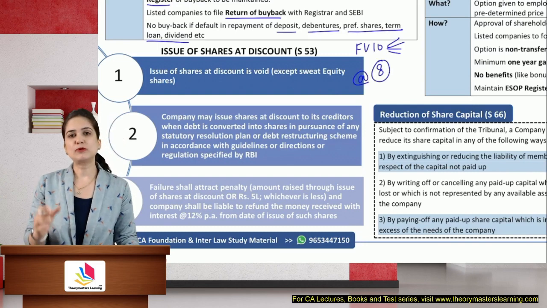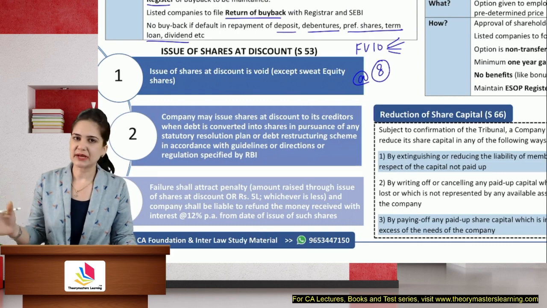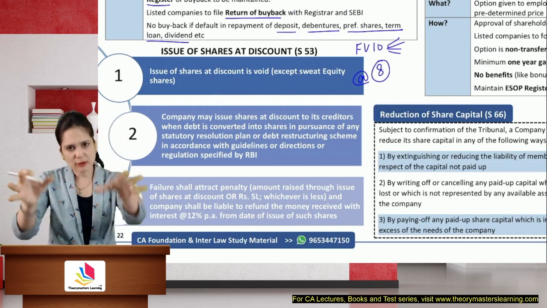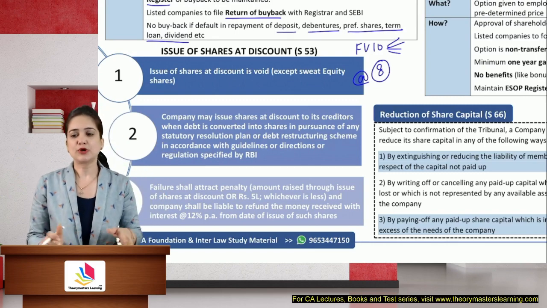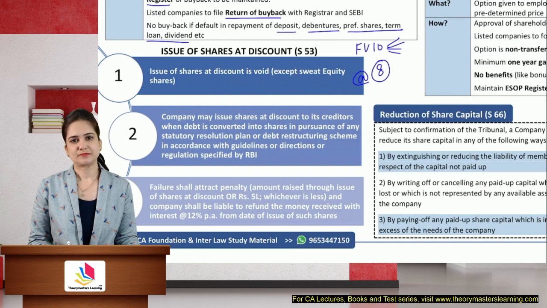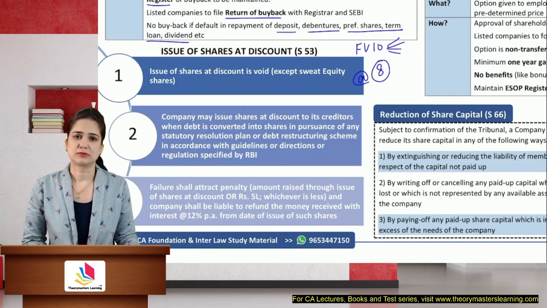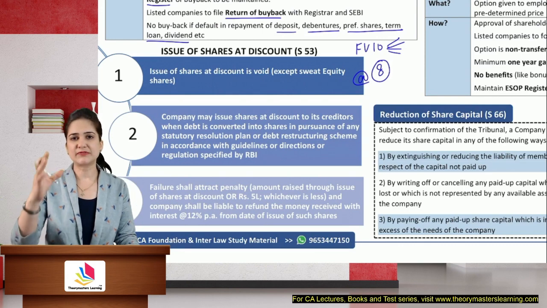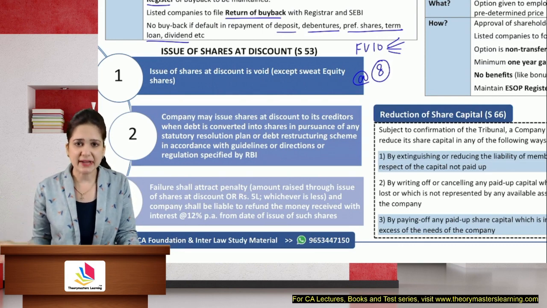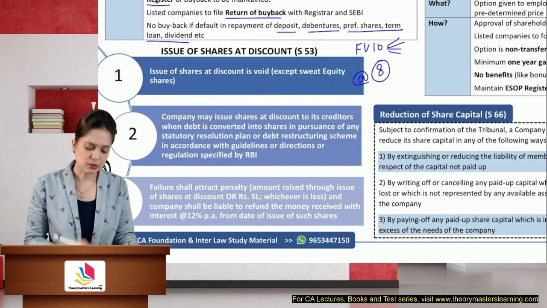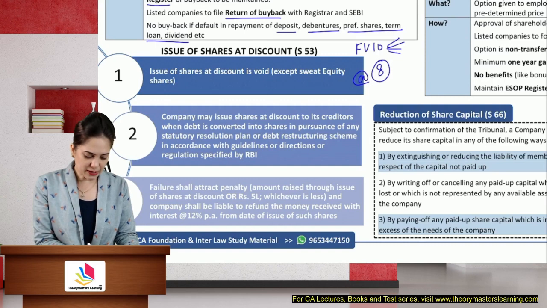So there are people who have bought these shares at the face value 10. Now you are giving to certain people at 8 rupees, while the face value is 10 only. You are giving them 2 rupees discount. So why this differentiation? भेदभाव क्यों? Why do some people buy at 10 rupees whereas others are getting the option to buy at 8 rupees? We want everyone to be equal. That is why you can no longer issue shares at discount unless they are sweat equity shares.